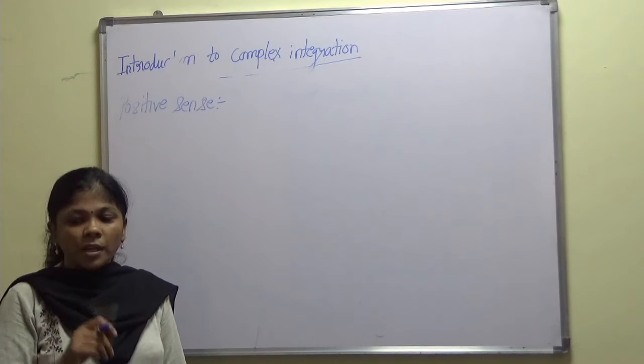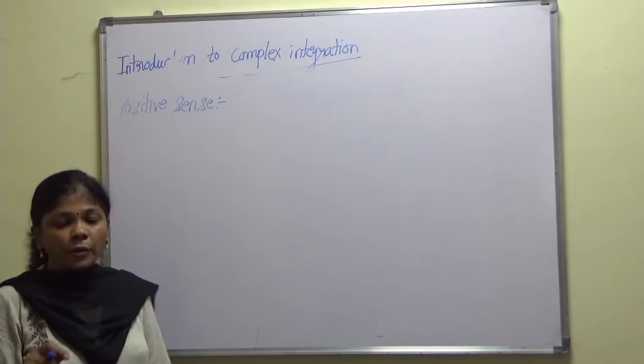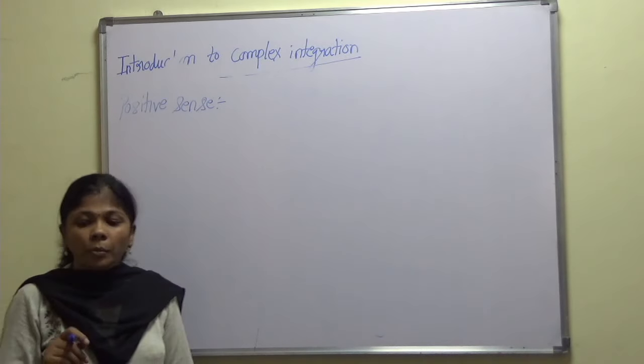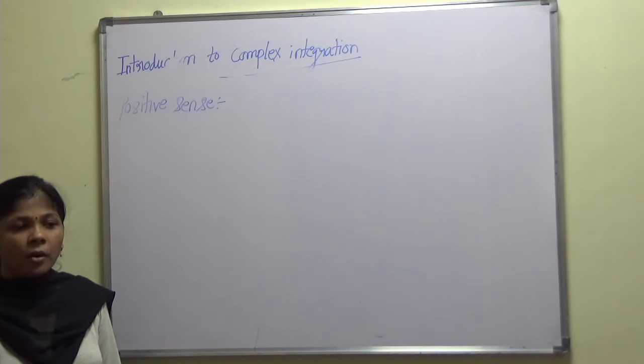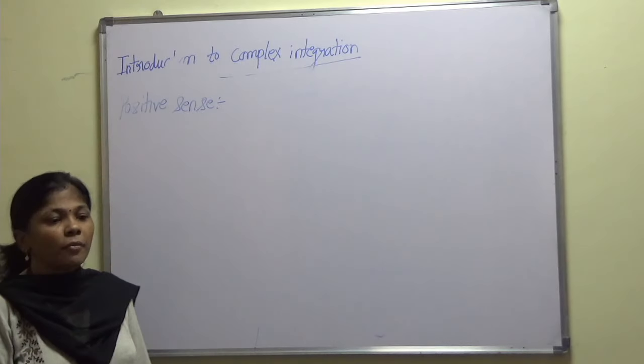So the positive sense of traversing a contour is the direction such that the interior domain bounded by the given closed curve or contour remains on the left hand side of the direction of motion.